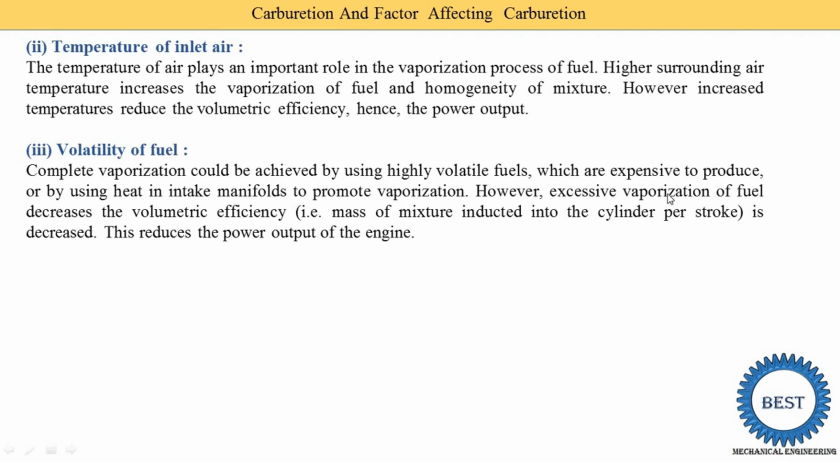The engine has a certain swept volume, and if we supply less volume than the swept volume, then the volumetric efficiency is lower. The mass of mixture inducted into the cylinder per stroke is called volumetric efficiency, and when the volumetric efficiency is reduced, the power output of the engine is reduced. So more volatility is not useful, and low volatility is also not useful. So we decide on an intermediate or optimum value of the volatility of the fuels. These are the most important factors for the design of carburetors as well as for the carburation process.